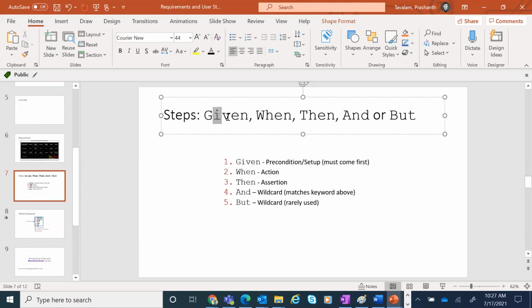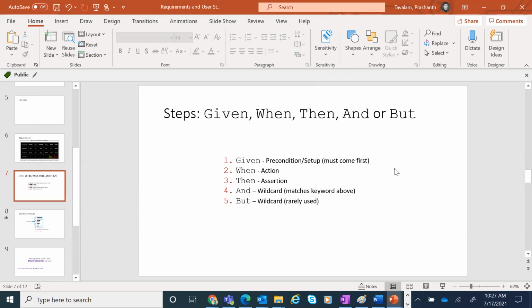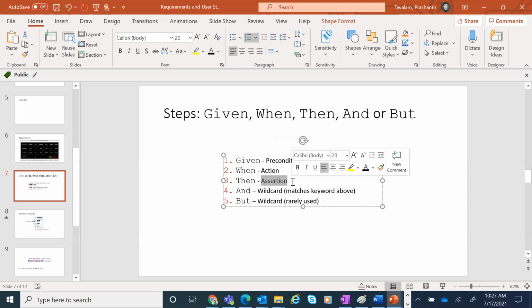It is a given-when-then format approach, where you're trying to capture all the possible actions that a user will take to use that particular functionality. There is always a given, which is a precondition or a setup, very similar to a use case. Then you're saying when the action, then basically you're saying what is the result of that action.